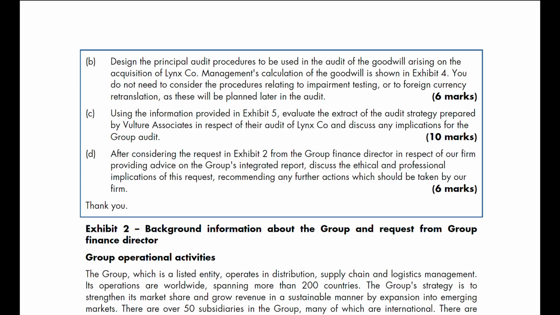B. Design the principal audit procedures to be used in the audit of the goodwill arising on the acquisition of Linco. Management's calculation of the goodwill is shown in Exhibit 4. You do not need to consider the procedures relating to impairment testing or to foreign currency retranslation, as this will be planned later in the audit. C. Using the information provided in Exhibit 5, evaluate the strengths and weaknesses of the audit strategy prepared by Voucher Associates in respect of the audit of Linco and discuss any implications for the group audit.